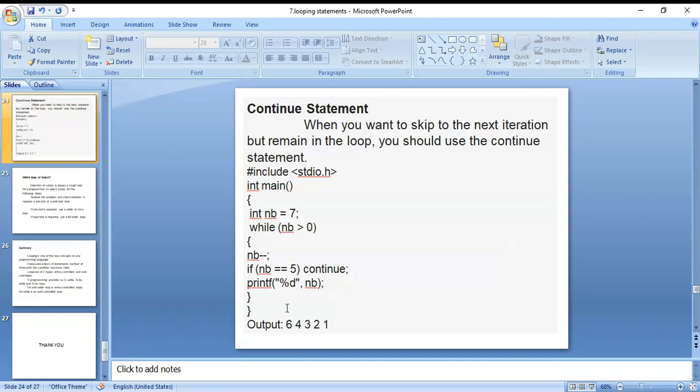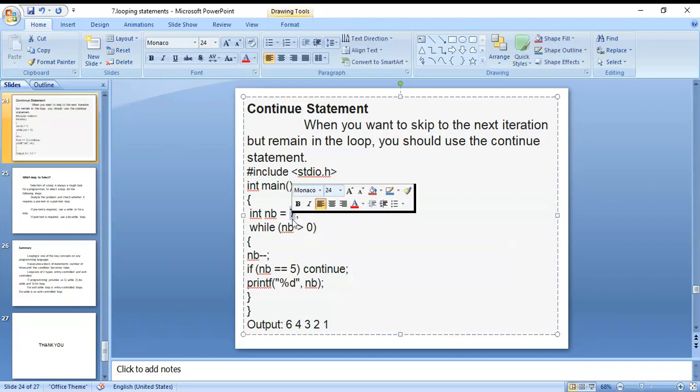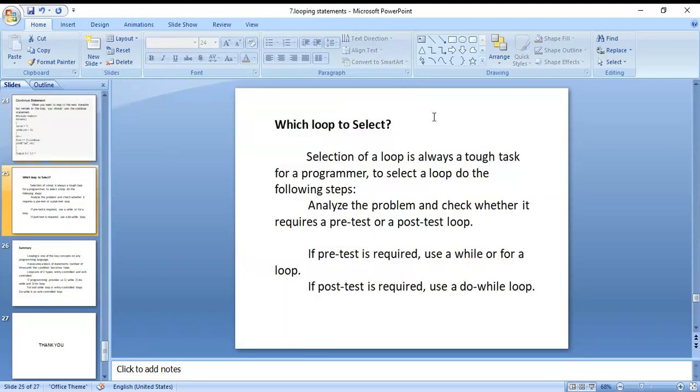Next, continue. After 4 is printed here, again come back. 5 is greater than 0. 5 minus minus means 4. 4 double equal to 5, condition false, continued, and 4 is printed here. Again come back. Next here, n value now 5. 5 greater than 0. 5 minus minus means 4. This continues until 1 comes, then the conditions are continued.